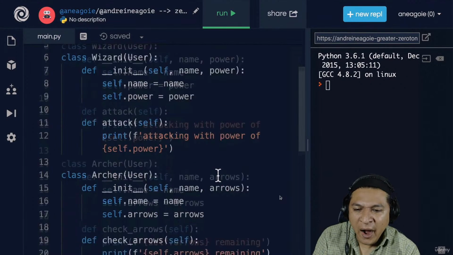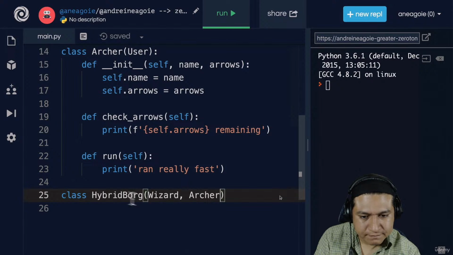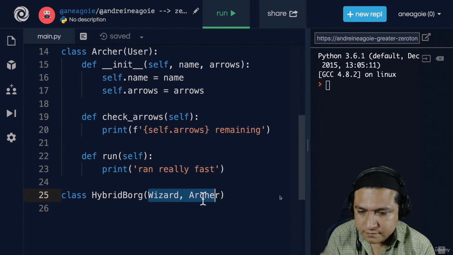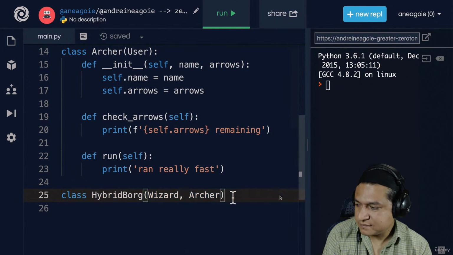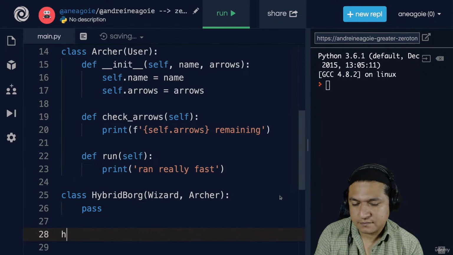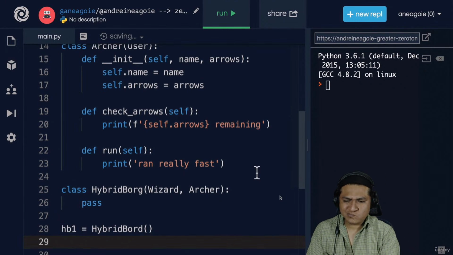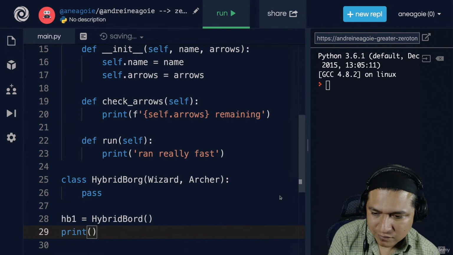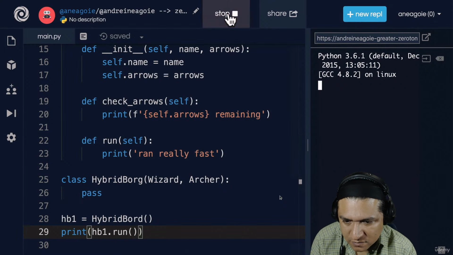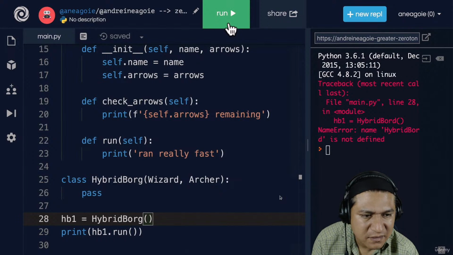Can we do that? Well, we can. All we need to do is say wizard and then archer. We can give it as many parameters as we want with multiple inheritance. We're inheriting from wizard and archer. In here, let's say I don't do anything and I'll just hit pass. If I instantiate, let's say hybrid1 is going to be the Hybrid Borg class instantiated, I can now use all of these things. Let's check them. Let's say print hb1.run. Spelling error. Let's make sure it's Hybrid Borg, not hybrid board. I hope you're not bored of this video.